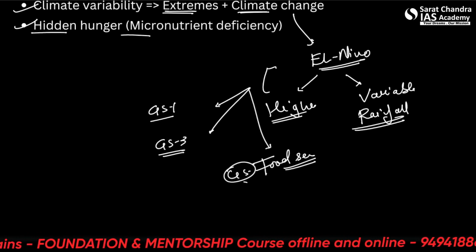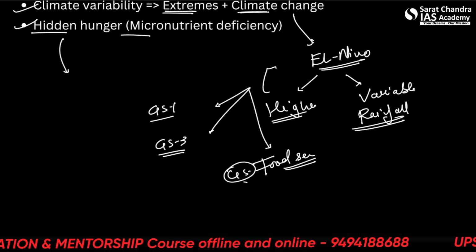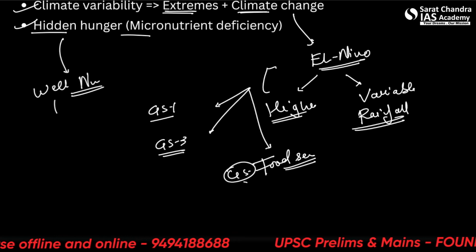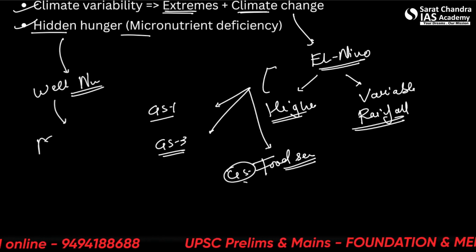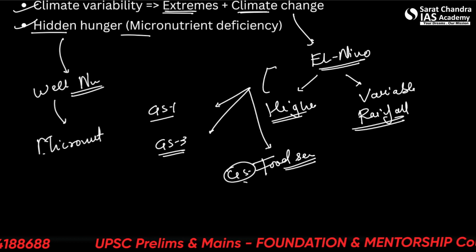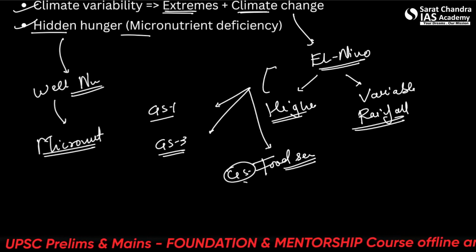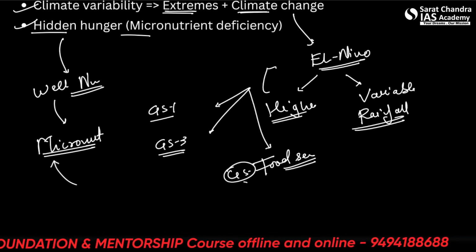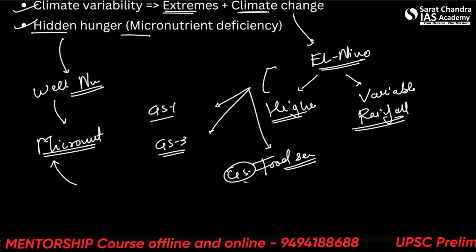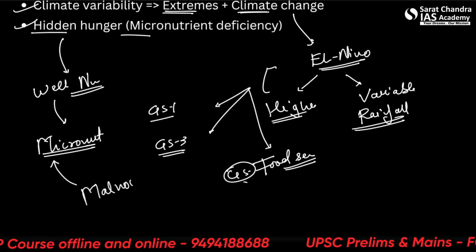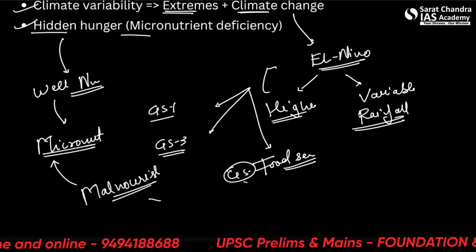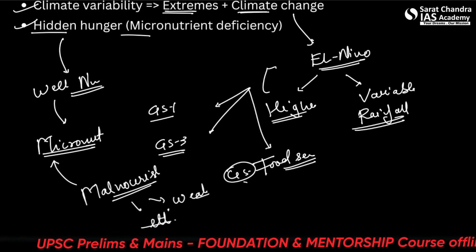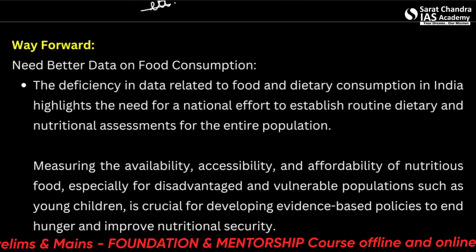One thing is hidden hunger, which is micronutrient deficiency. So someone may look well furnished outside or well maintained outside, but inside they are lacking micronutrients, let's say those present in fortified rice, like iron or zinc. So these are the micronutrients. All right. So if someone is lacking these things in the food, they will be malnourished. From the inside, they may feel weak. Their immunity can be low. So these are all the things. Let's see what the way forward is.